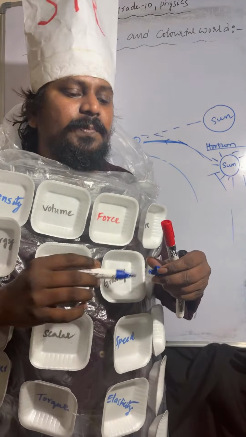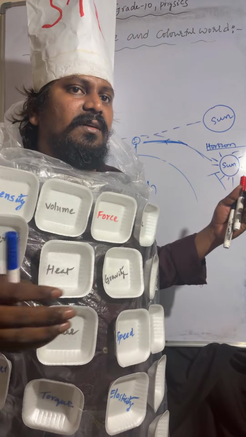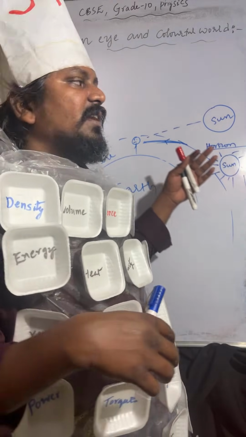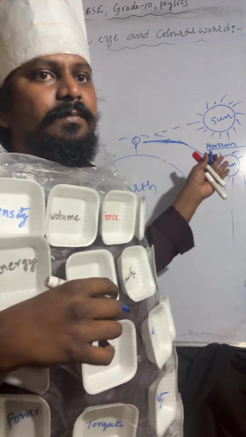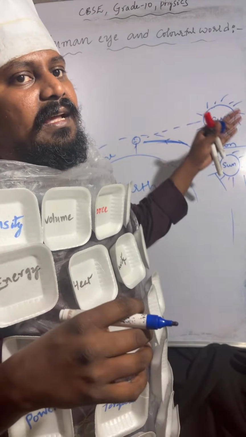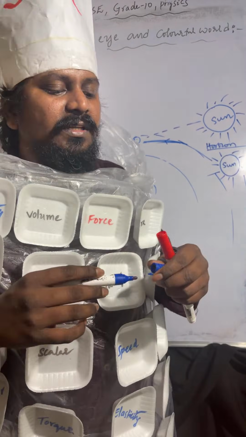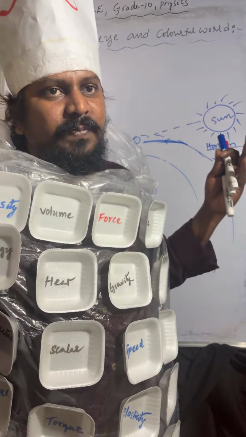Due to atmospheric refraction, the sun position appears above the origin. Actually it is below the origin only. Due to atmospheric refraction, the sun appears above the origin. Understood? So this is due to atmospheric refraction.